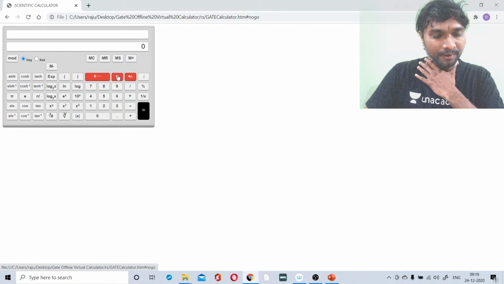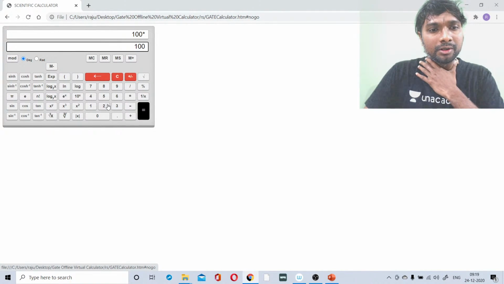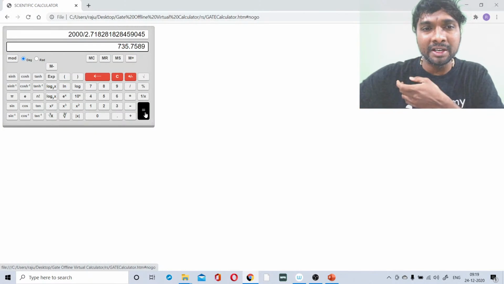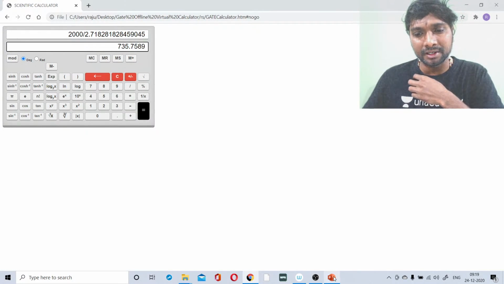Clear all? 100 into 20, equality symbol, divided by E, equality symbol, right? You are getting 735.76.